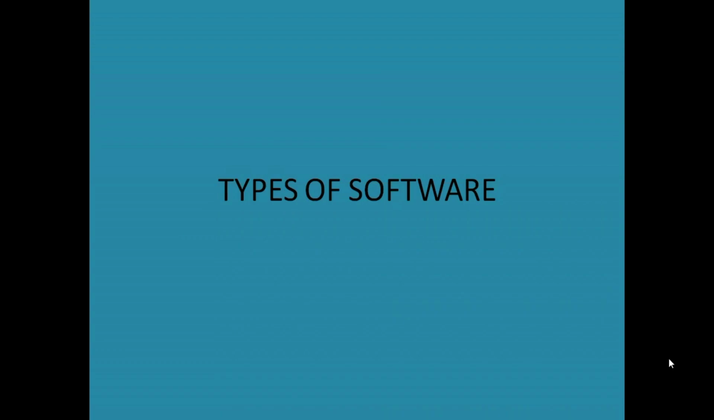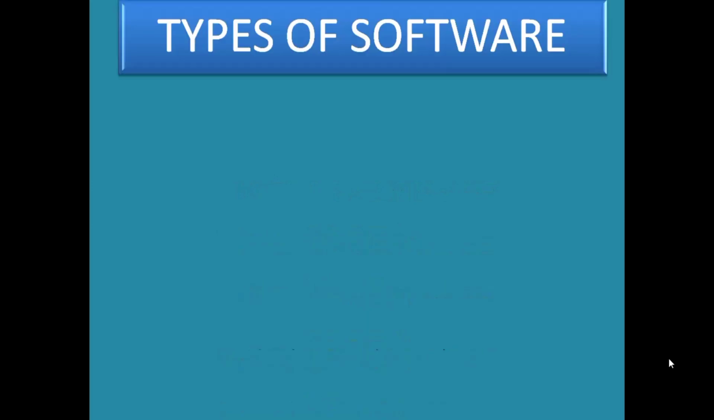Okay, students, so today we are doing types of software part 2. We have started in the last class and we have covered some of the topics in the last session, and today we will do the next part. Today we will be doing what are the different types of software there are.